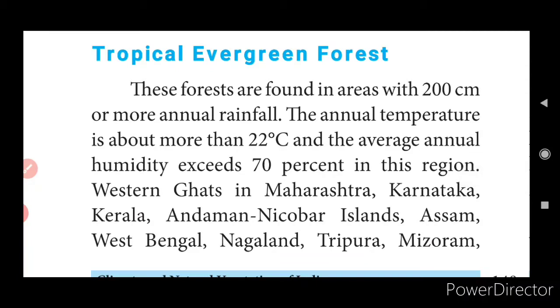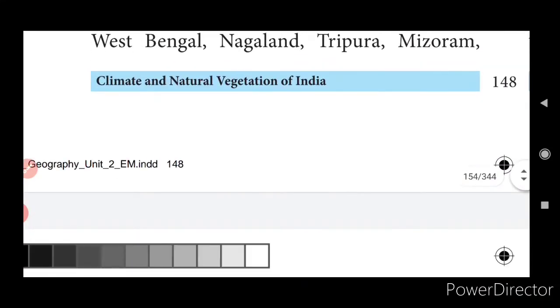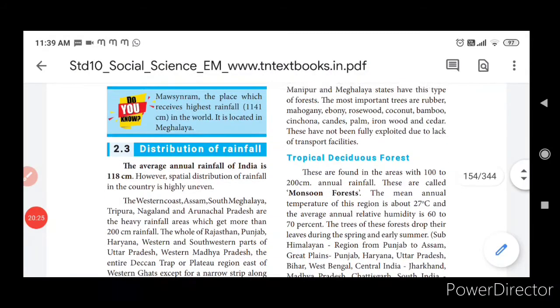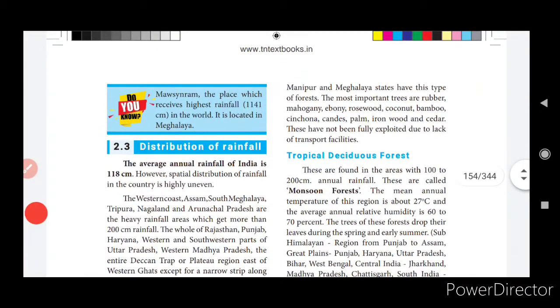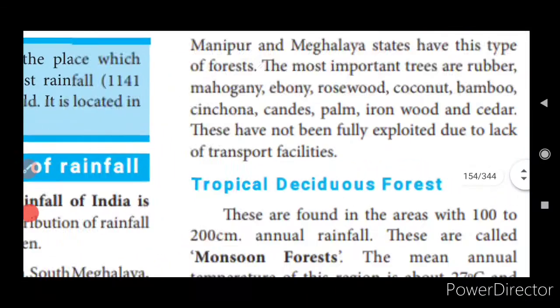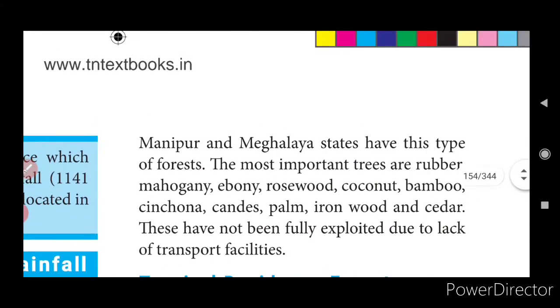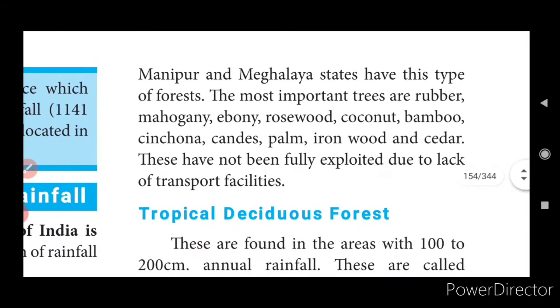These forests are found in areas with 200 centimeters of annual rainfall. The areas where the evergreen forests are found are the Western Ghats in Maharashtra, Karnataka, Kerala, the Andaman and Nicobar Islands, Assam, West Bengal, Nagaland, Tripura and Mizoram. Humidity exceeds 70% in this region. Okay. With this tropical evergreen forest, the important trees are rubber, mahogany, ebony, rosewood, coconut, bamboo, cinchona, cane, palm, ironwood and cedar. These have not been fully exploited due to lack of transport facilities.